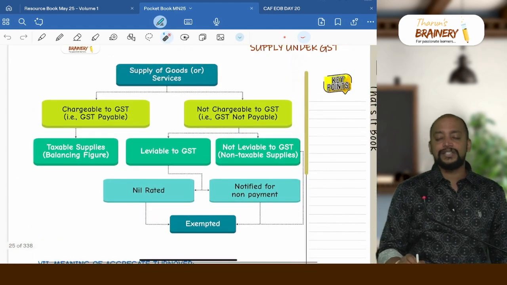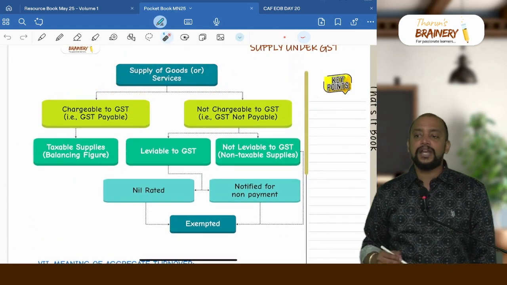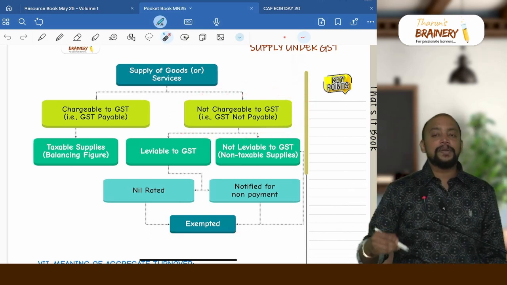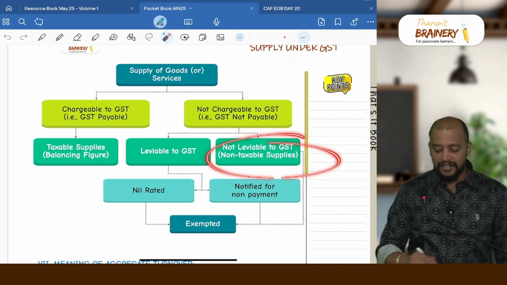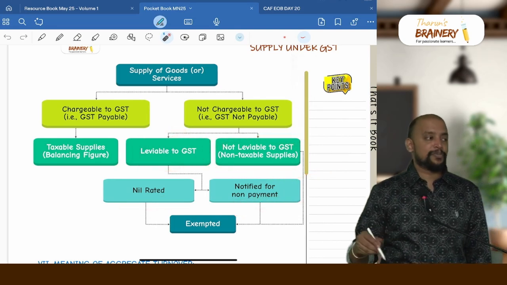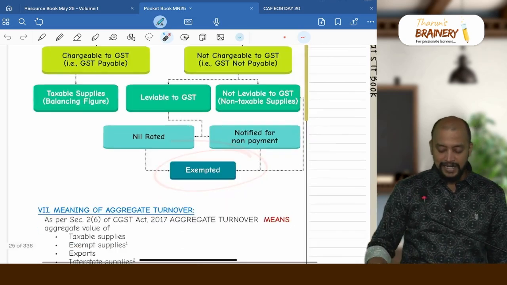So the classification is simple: supply of goods or services which is chargeable to GST, or GST payable, is taxable supplies, and on which GST not payable is exempted. Not payable, why? Because it is not at all covered under levy, non-taxable, or it is covered under levy but it is nil rated or notified for non-payment. Notified means if from time to time the notification is given, then it will be treated as exempted.